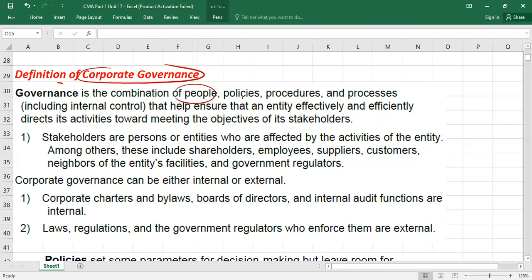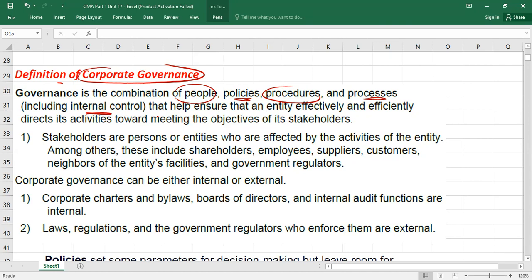Second thing, you need what? The policies. Let me explain. The third thing you need is the procedures. You need to define the procedures also. Fourth, you need to define the processes also. And also you need to establish internal controls. I would say these five things are the pillars for the success of a business. You need good people. You need good policies, procedures, processes, and internal controls. Then maybe you can run your business smoothly and direct your business in the right direction.